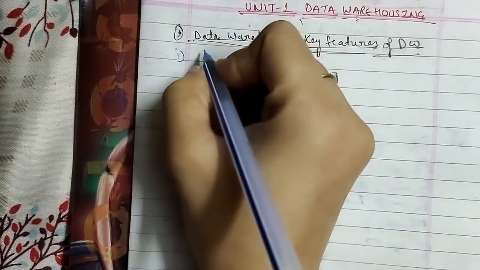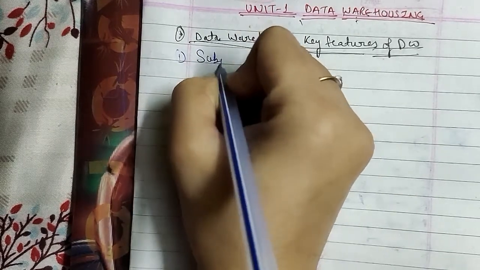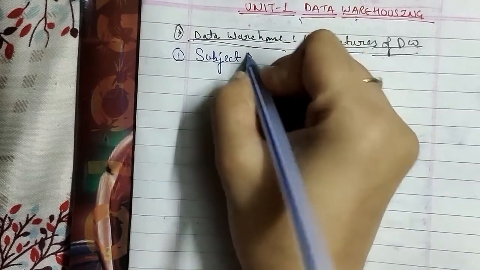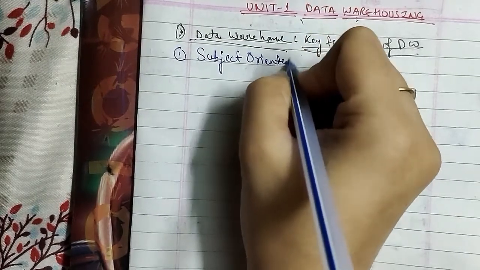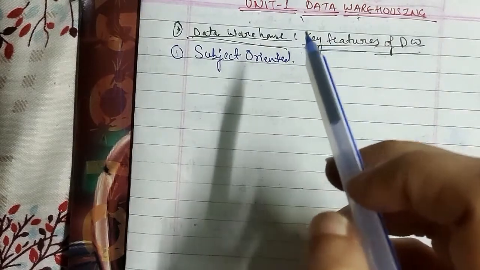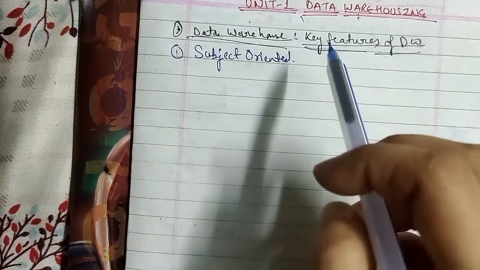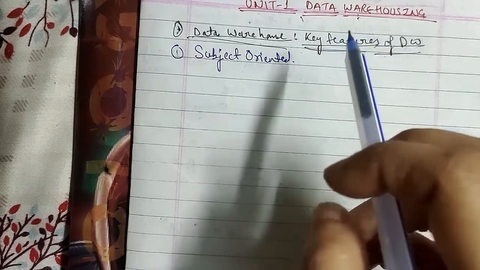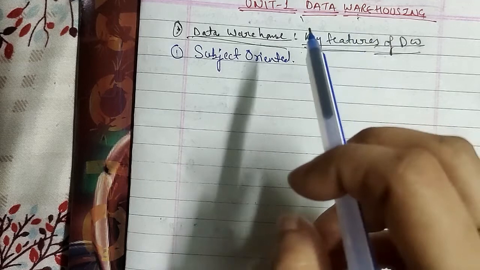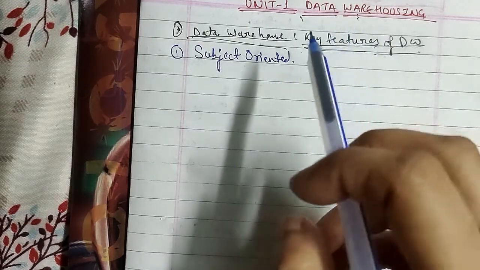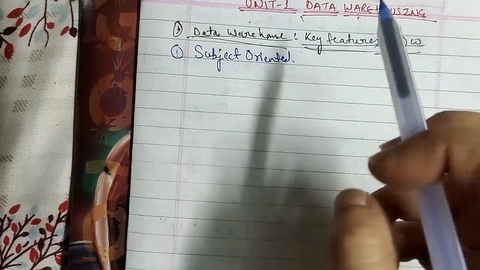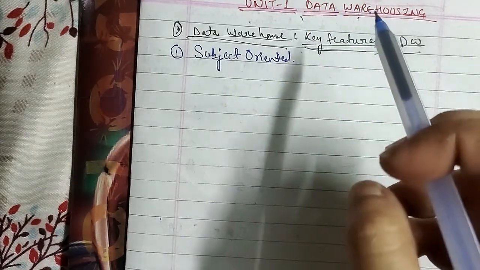The first is subject-oriented. In a subject-oriented data warehouse, it provides a simple and concise view around a particular subject such as customer, product or sales, instead of the general organization's ongoing operations. This is done by excluding data that are not useful with respect to the subject and including all the data needed by the user to understand the subject.